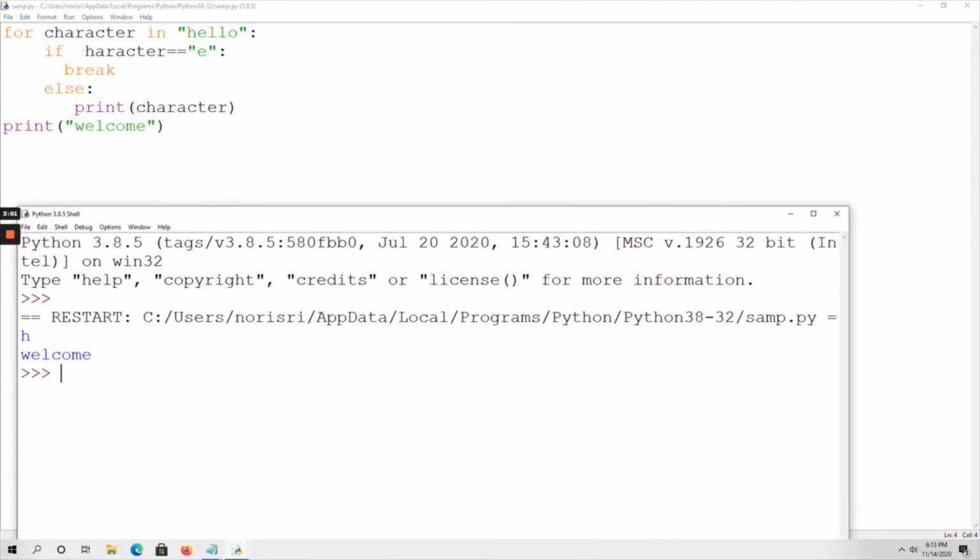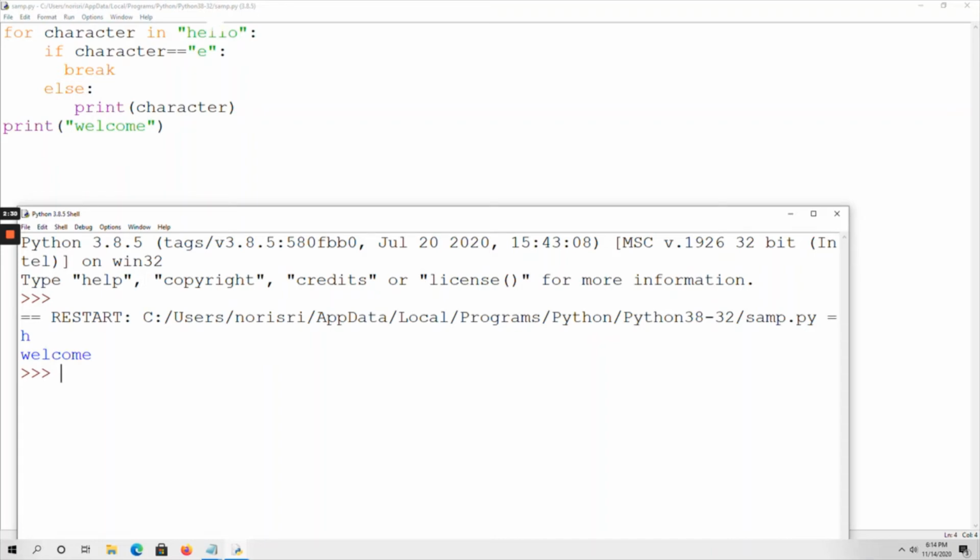Here I have taken a for loop, with character as my variable, in hello, which is the string I have taken. If character is equal to e, you have to break. Otherwise, it comes to the else block and prints the character. First, character is assigned with h. If character equals e, the condition fails, so it prints h on the output screen.